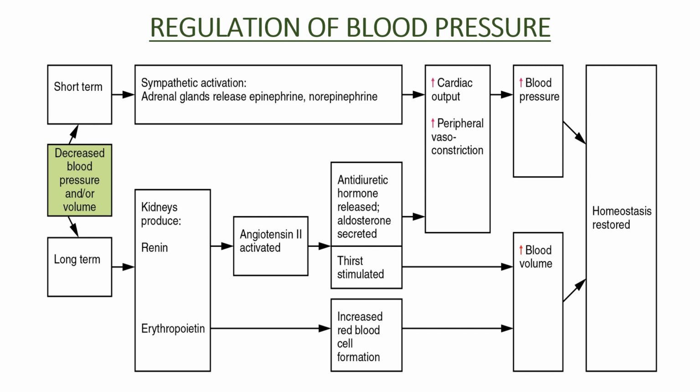Then in long term, the kidney produces two factors, renin and erythropoietin. Renin activates angiotensin II and it leads to the production of antidiuretic hormone and aldosterone secretion. In this case, we also feel stimulated thirst. And finally, blood volume increases and homeostasis is restored. In the case of erythropoietin, there is increased red blood cell formation, which also leads to blood volume increase and homeostasis restored.